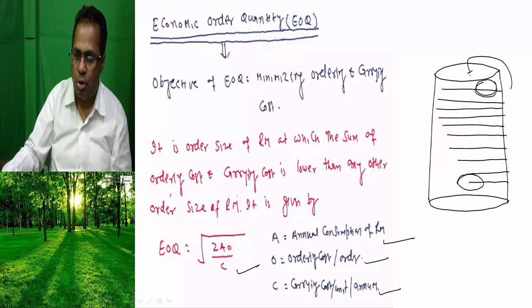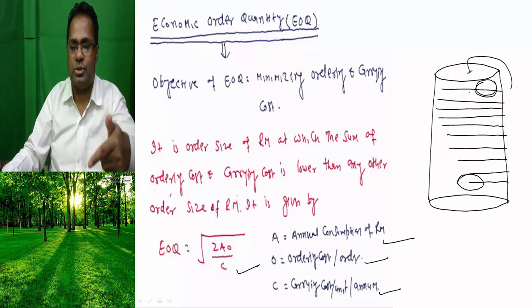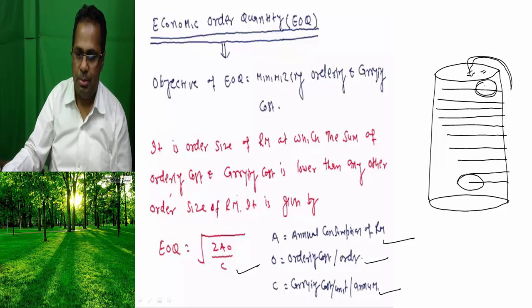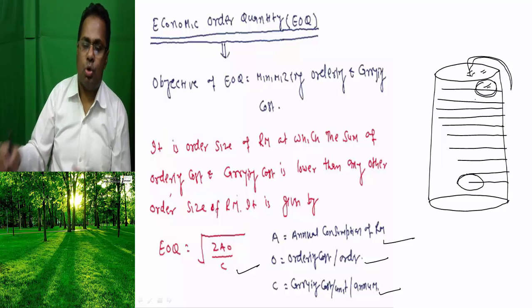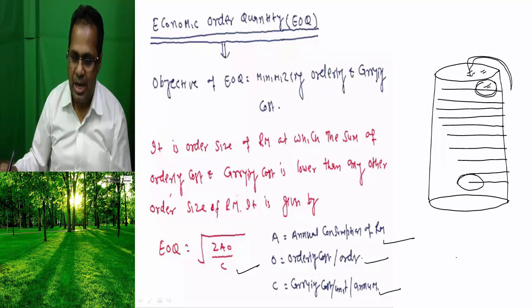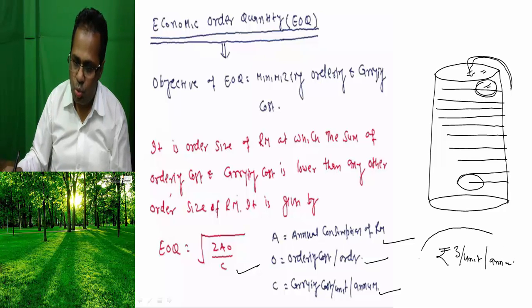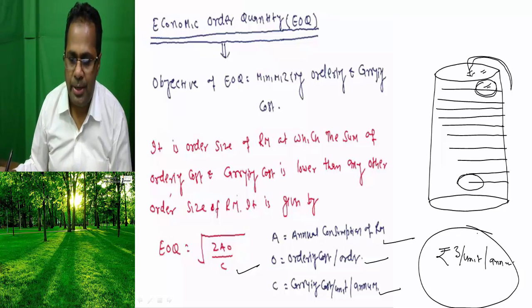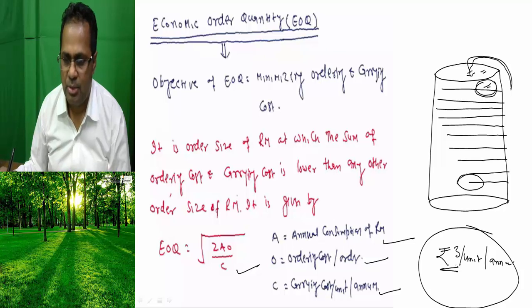When the purchase order arrives into the store, that equals the maximum level. Now the question is, at what level of raw material will this carrying cost of rupees 3 be multiplied? This is rupees 3 per unit per annum. What will be the total carrying cost during the year? This is for 1 unit.